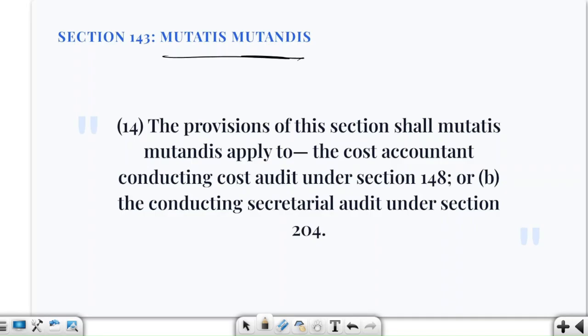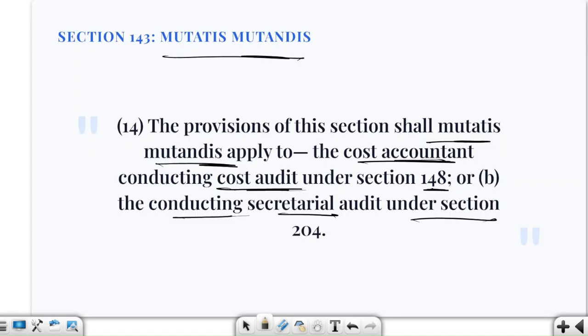Here you will see the provisions of this section shall mutatis mutandis apply to the cost accountant conducting cost audit under section 148 or the company secretary in practice conducting secretarial audit under section 204.